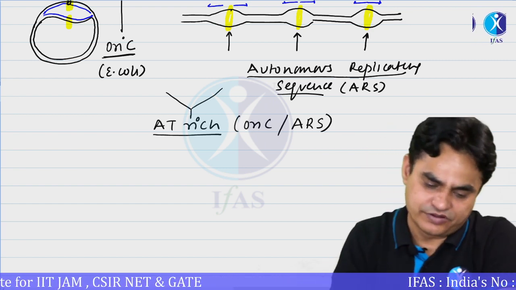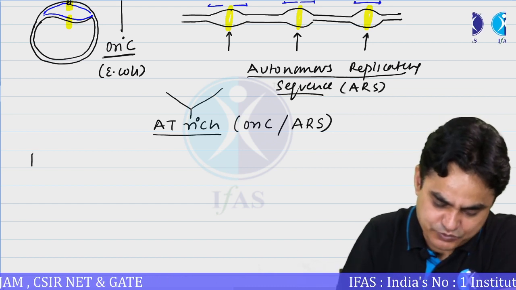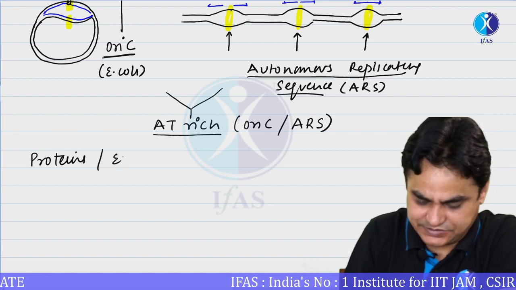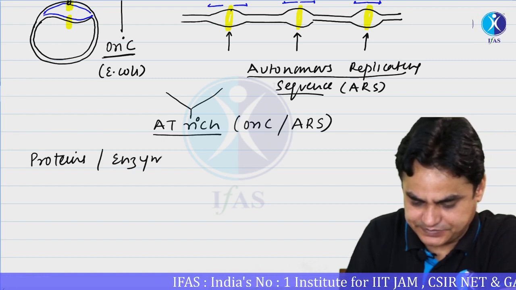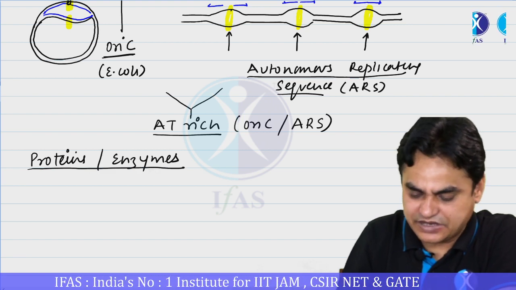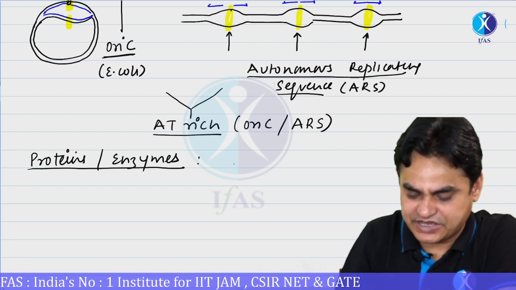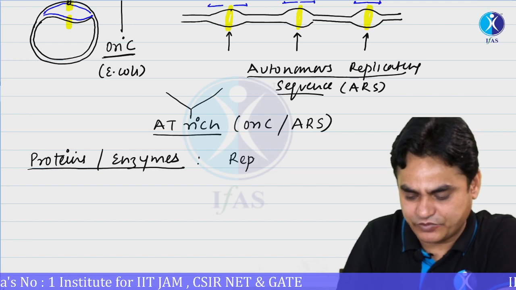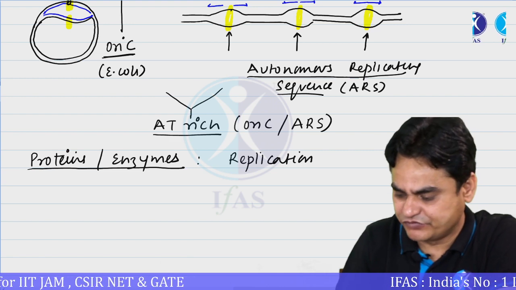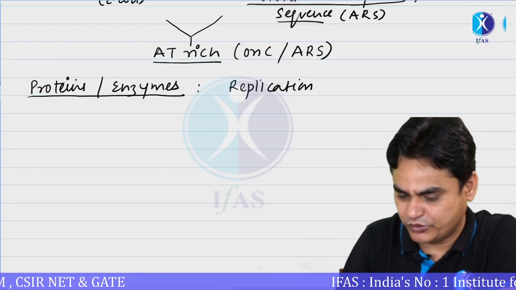So with this, now we are talking about the various proteins, or enzymes, which are involved in the replication process. Let's have a quick view of these proteins.